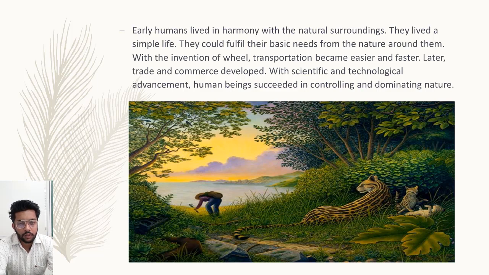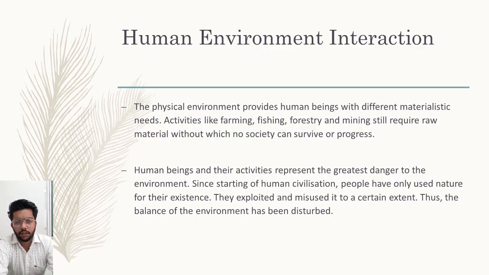So what are the consequences which occurred due to controlling and dominating nature? There are so many consequences. We will study this in our next slides. Okay, so let us discuss the human environment interaction, how the human environment interaction should be and how the human environment interaction is at present.